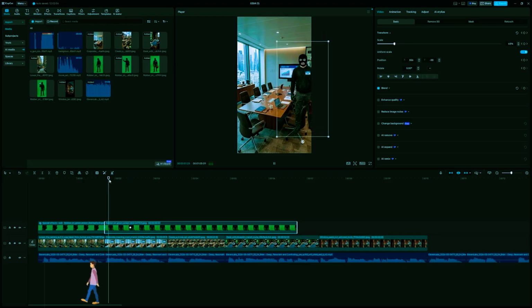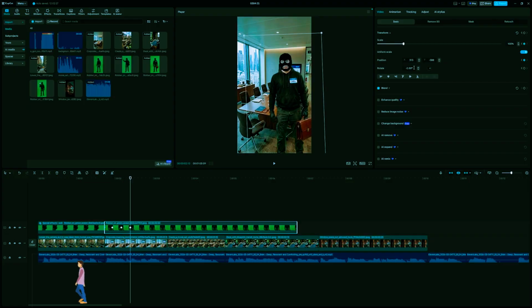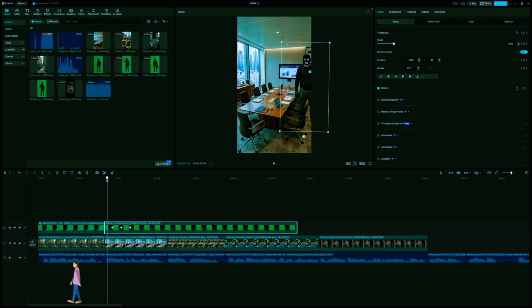It looks good but not perfect, so let's fix it. About a third of the way through, change the rotation by a few degrees, like so. Now go another third through, and add the same rotation, but in the opposite direction, like so. Now at the end, set the rotation back to 0. Now when I play this clip, it looks a lot smoother.